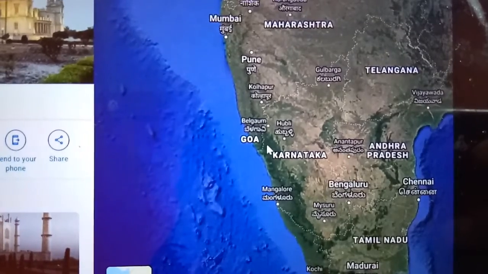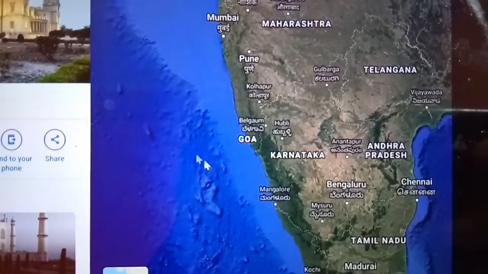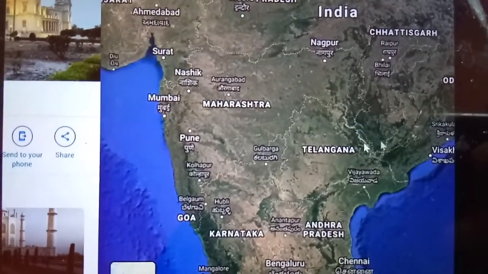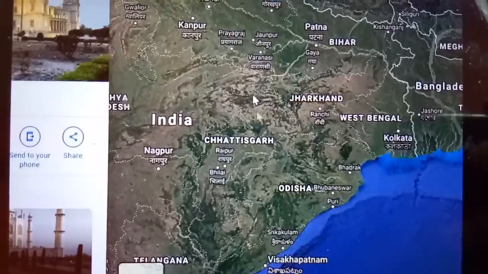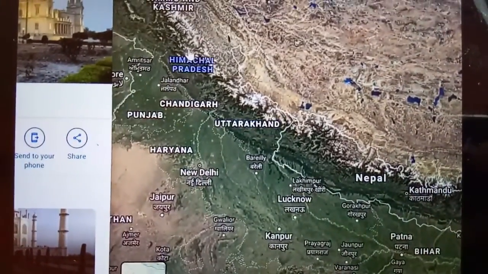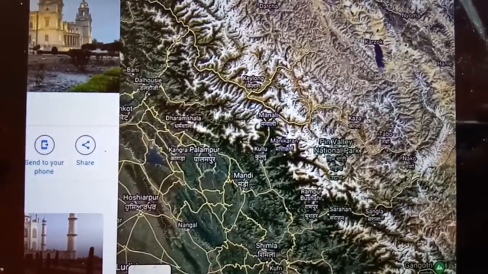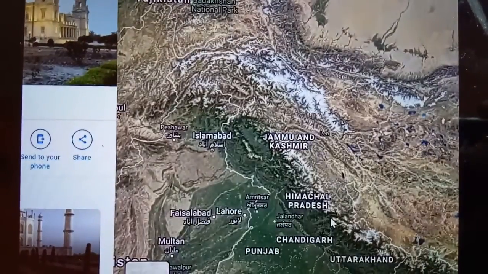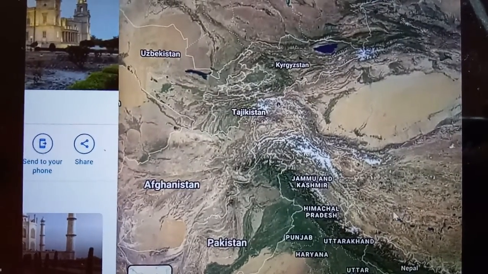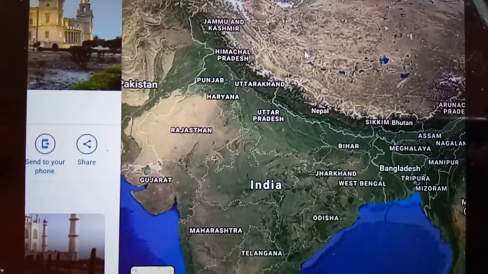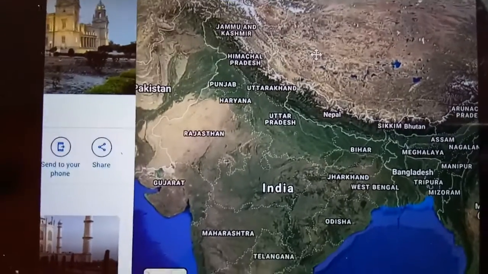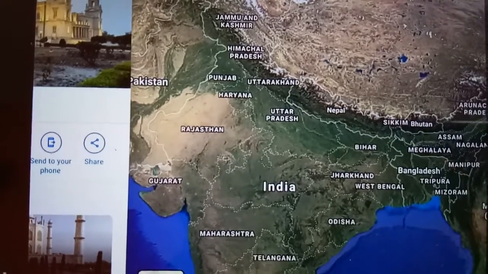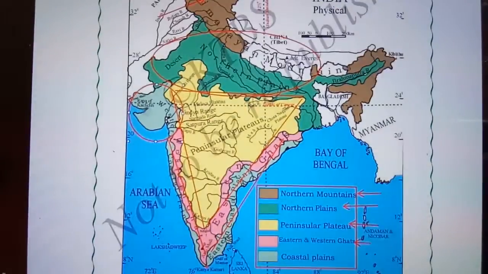As you see more and more places, you will also be able to see the different physical characteristics of the land. So let us try to search for the Himalayan mountain range. Here you can see these wide areas. These mark the mountain ranges. Okay children, if you choose the geo map from Google Maps, you will be able to see the physical features in detail. Okay children, let us go back to our lesson.